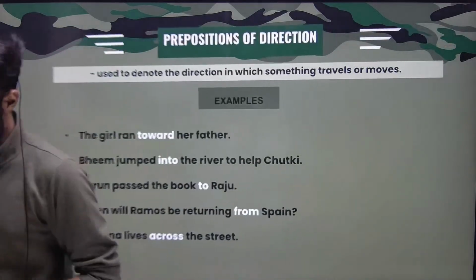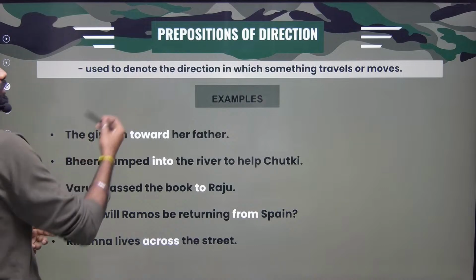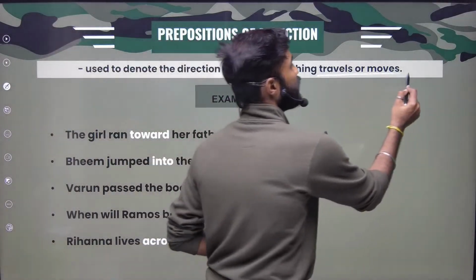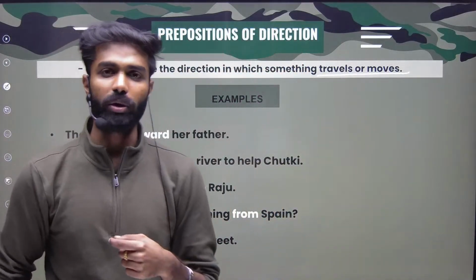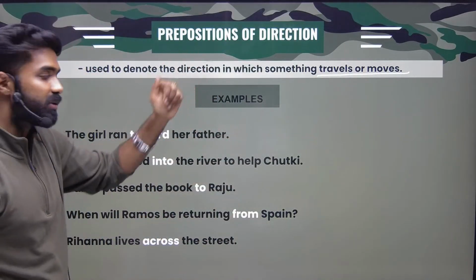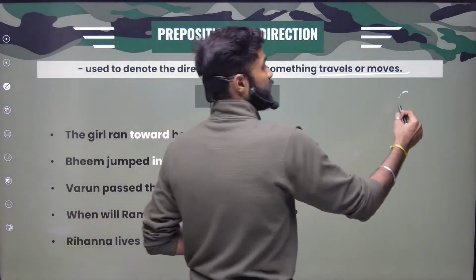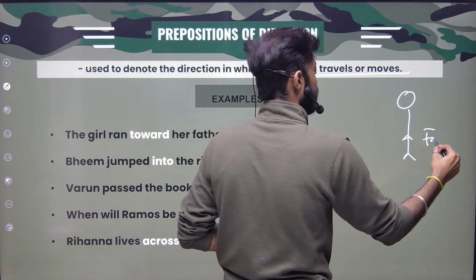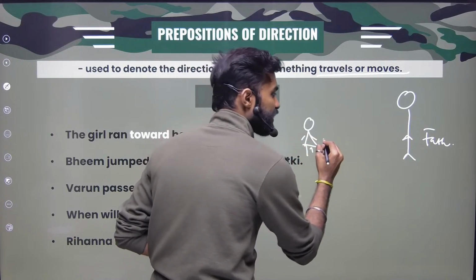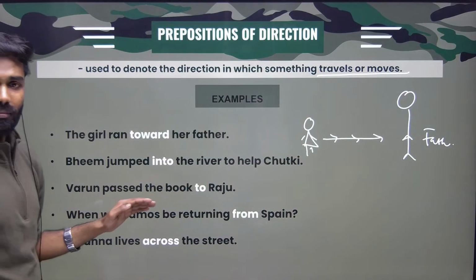Let's move to the next one. Now, prepositions of direction. Prepositions of direction denote the direction in which something travels. Your preposition is talking about traveling. For example, the girl ran toward her father. This is the father, this is the girl. The girl is running toward him, talking about a direction.